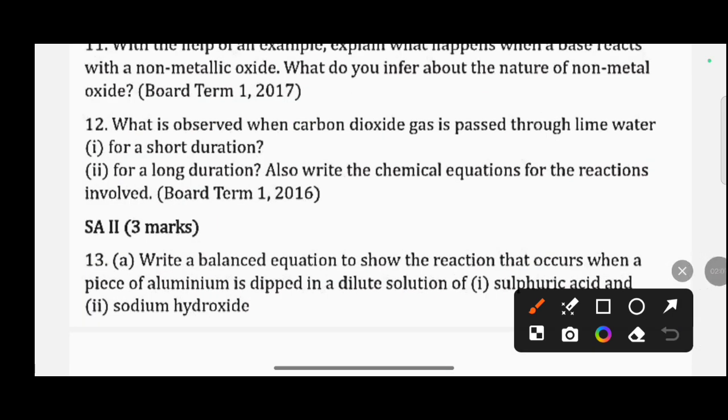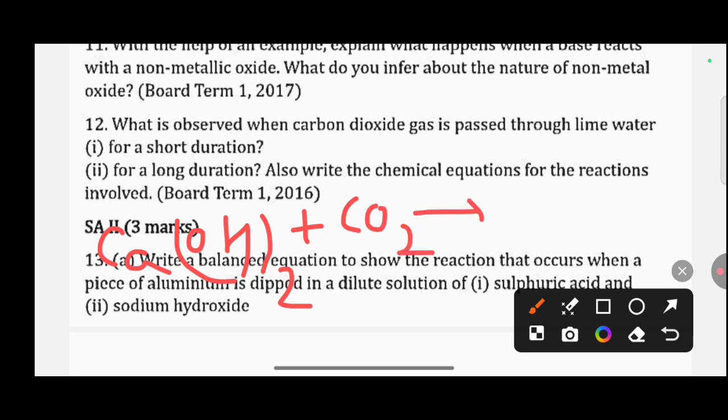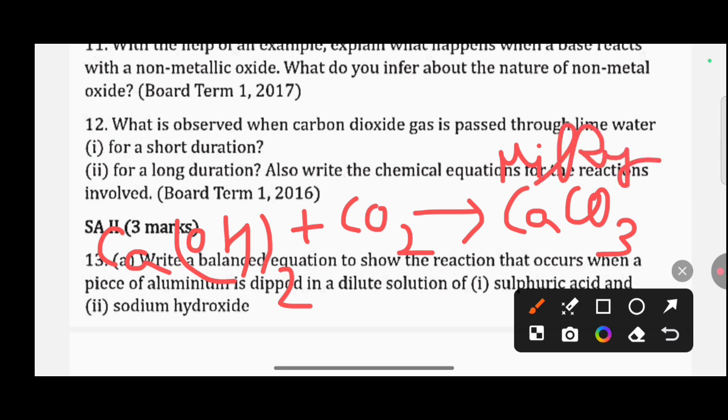Next one is, what is observed when carbon dioxide gas is passed through lime water, first for a short duration and second for a long duration. This is the most frequently asked question. Calcium hydroxide, that is Ca(OH)2, and carbon dioxide gas is passed through it. There will be the formation of calcium carbonate, and due to the passage of carbon dioxide gas, the solution will turn milky. When this gas is passed for a longer duration, the milkiness will disappear due to the formation of calcium hydrogen carbonate.